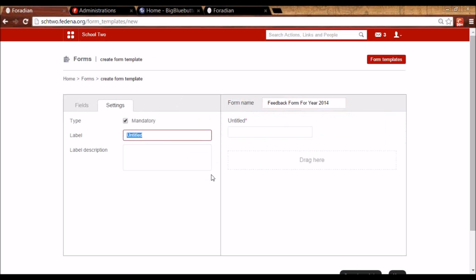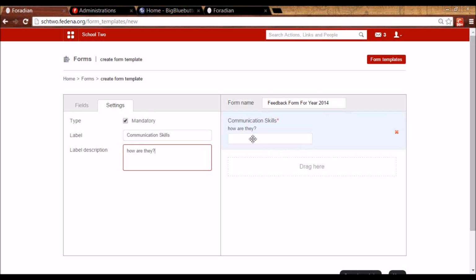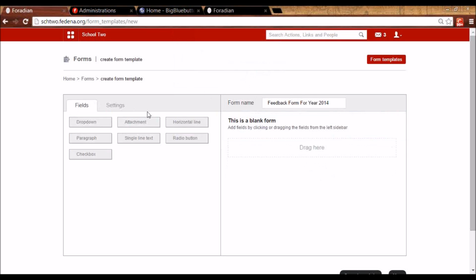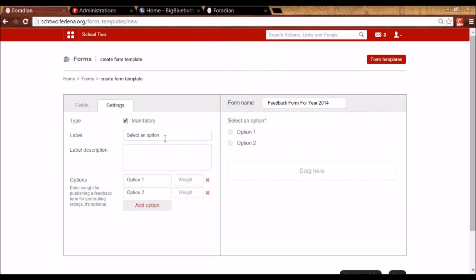What is the question? I can give some description. And the user will be prompted to enter some data here. Let me add another field. Let's say it's a radio button. I can make it mandatory. Let me make it as, again, communication skills. Here I can give options.